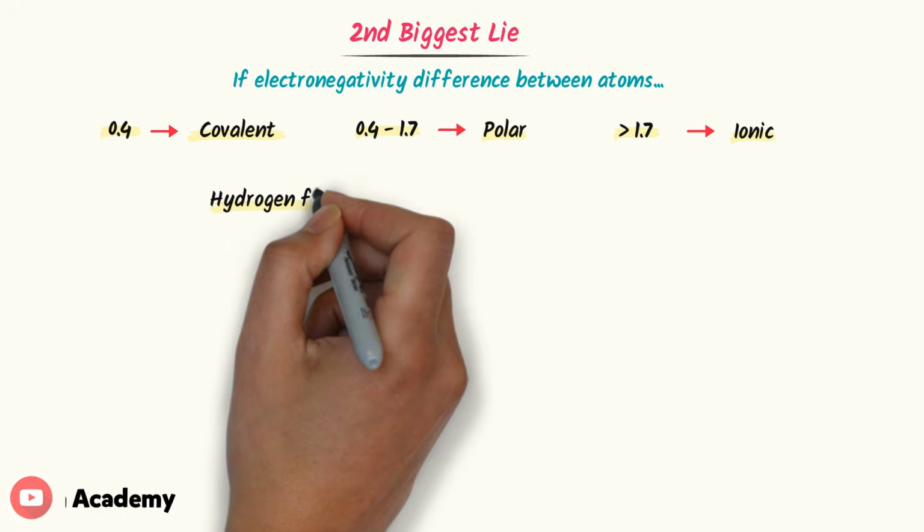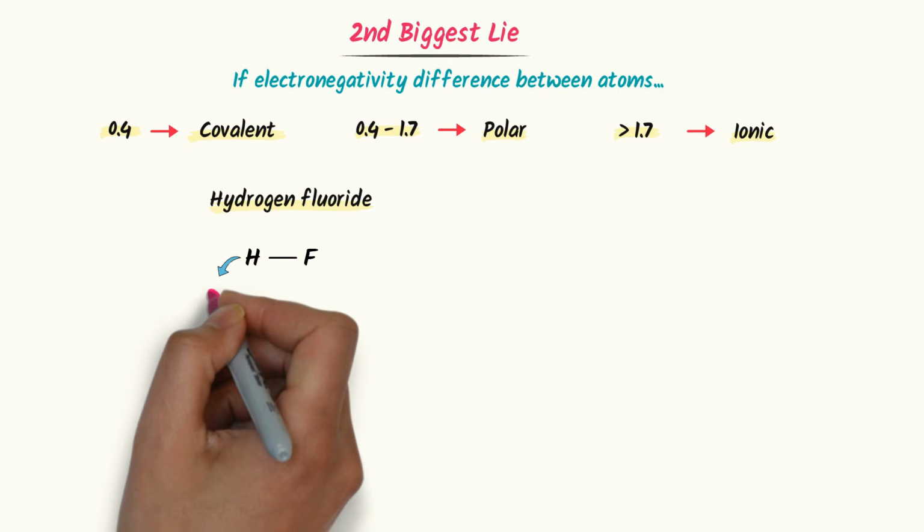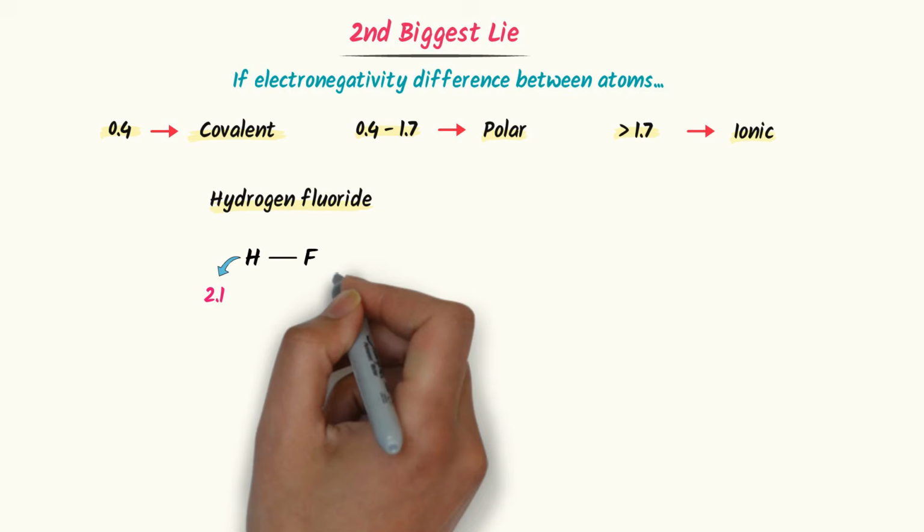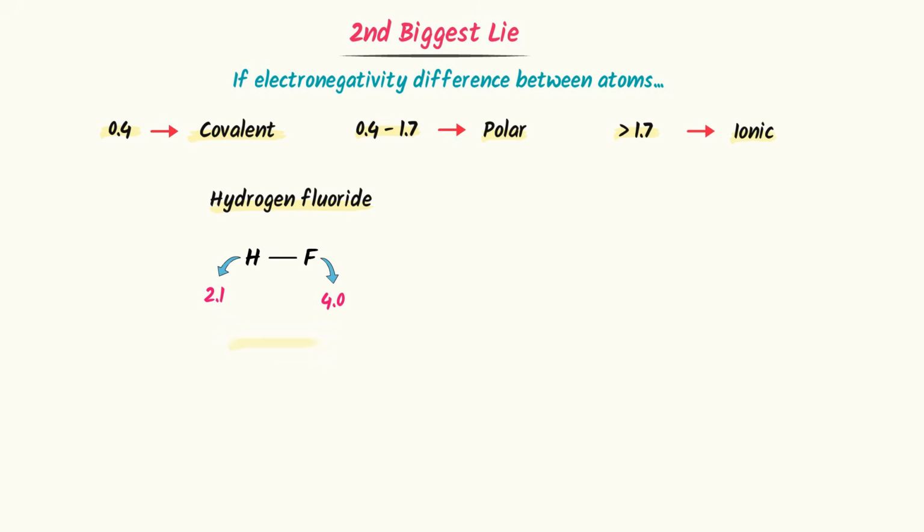The first one is hydrogen fluoride. The electronegativity of hydrogen is 2.1, while the electronegativity of fluorine is 4.0. The electronegativity difference is 1.9. Now according to your rule, this should be ionic. This should be like sodium chloride. But is hydrogen fluoride ionic? The answer is no. Hydrogen fluoride is a covalent compound. I mean, it is a polar covalent compound. It has a real hydrogen and fluorine bond where we can measure the bond length, we can measure the bond energy, and it is not an ionic compound. So the rule failed here.